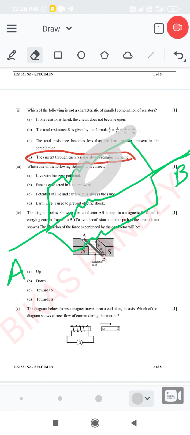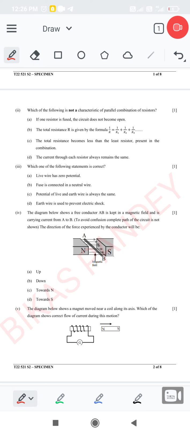Now we move on. Question number 3 is: which one of the following statements is correct? There are 4 statements. The first statement is, live wire has zero potential. This is an incorrect statement. The second option is, fuse is connected in a neutral wire. This is also incorrect. The third option is, potential of live and earth wire is always the same. This is also incorrect. But the last option, earth wire is used to prevent electric shock, is a correct statement. So the answer for this question is option D.